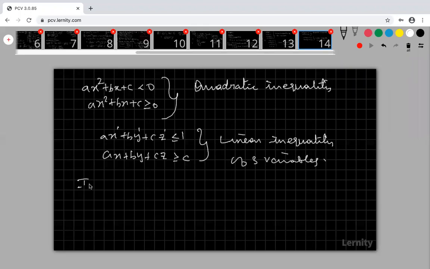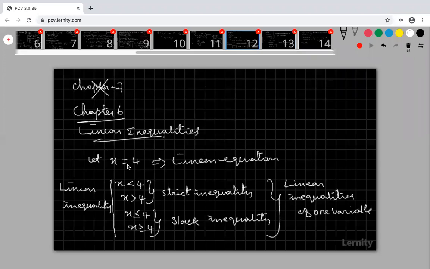Okay, right. So now come to that. What is inequality? In an equation, equality is coming. In place of equality, if less than, greater than, less than or equal to, or greater than or equal to is coming, that expression is called an inequality. An inequality involving only one variable with degree 1 is a linear inequality of one variable.